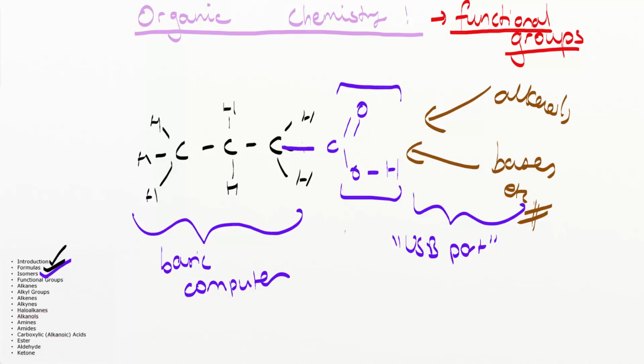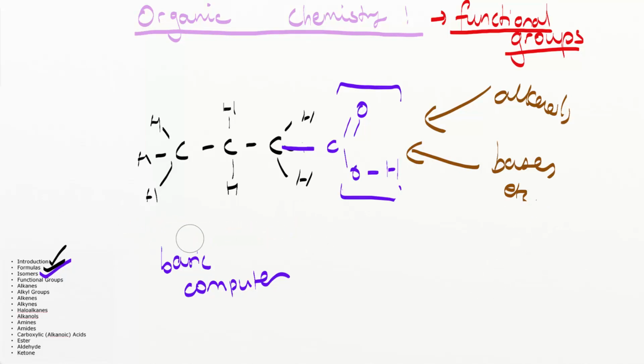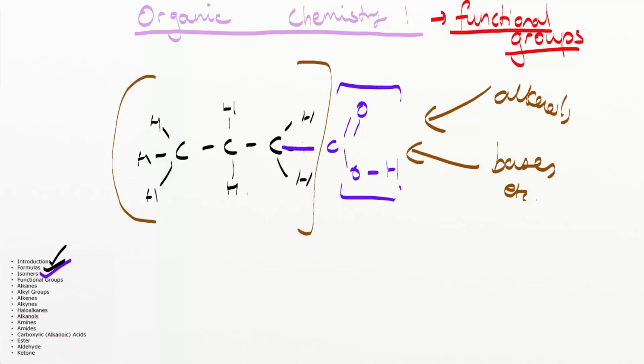Cool. So the one point that we want to make here, though, is that when we add a new functional group to a molecule, it actually changes what that molecule is called and the type of molecule it is. So before, when it was just this plain Jane chemical here, this was known as an alkane. So it was a particular type of chemical.